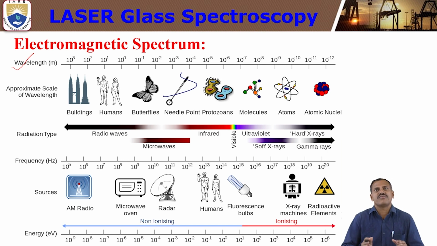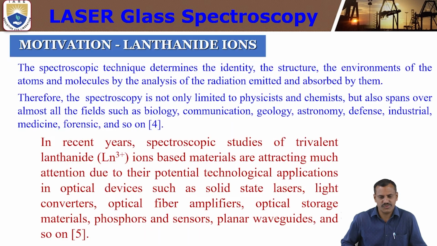This covers all kinds of energies, from radio waves to gamma rays. In between there are infrared, visible, and ultraviolet. These regions, the visible, infrared and ultraviolet, are what we mainly study in glass materials. We are going to study these regions in different kinds of laser glass spectroscopy. We will discuss these on the next slide.